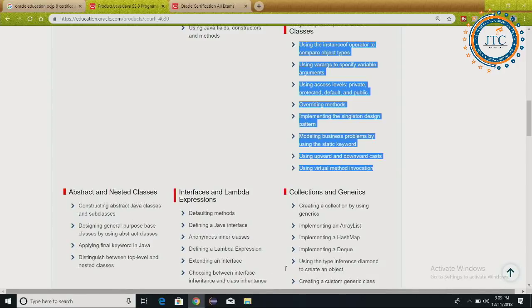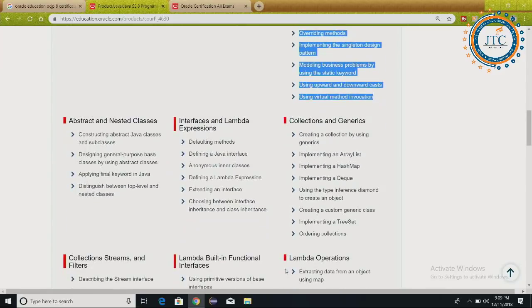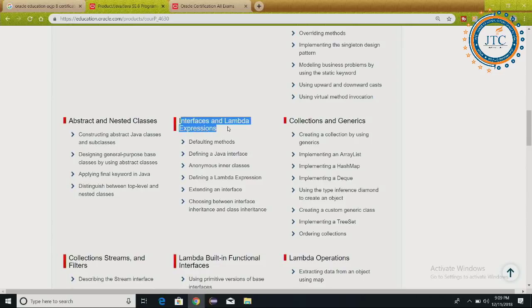The very important thing in Java 8 is interface and lambda expression. For you, it is going to be a new topic, which is interfaces and the Java lambda, default method, defining Java interfaces, anonymous inner classes, all these things. Very interesting topic, and it's a new change in the case of Java. Whatever we are getting, like interface and lambda expressions, it's a new change here, and it's a very important thing.